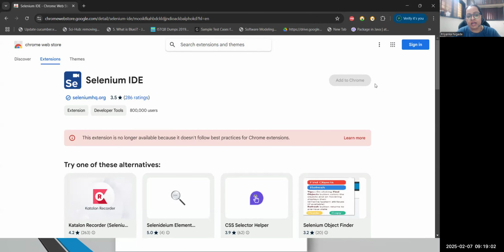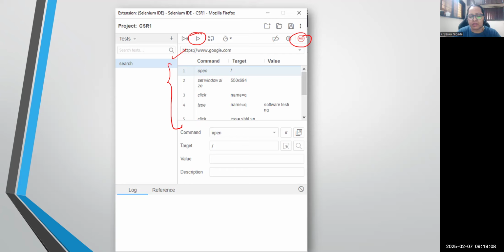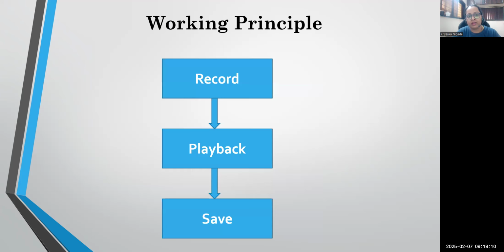But if you wanted to see that previous session recording, I will be sharing it with you, and you can follow it for Selenium IDE. But technically it is not required. Okay. So mainly IDE works on this principle: record, playback, and save. We are able to record the script, play it, and we can save it.